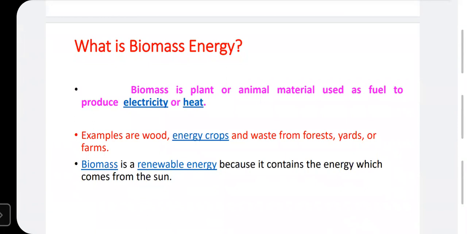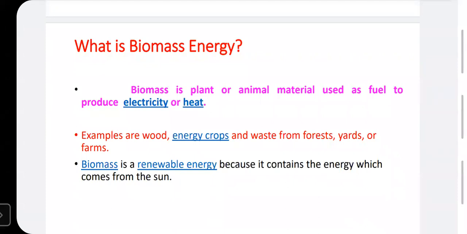Biofuel or biomass is one of the alternative sources for the thermal power plant. Now we have to discuss how this alternative source, also called a renewable source of energy, is used. Biomass energy is renewable because it is obtained from organic materials, and it can be used for generating power by replacing the coal.